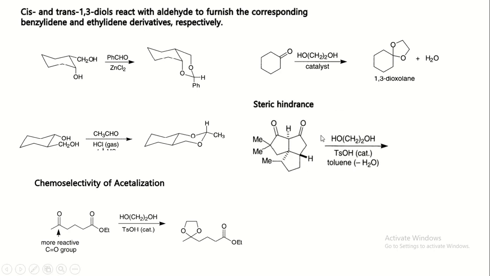Now, in this reaction, there are two types of carbonyl group. One carbonyl group has more steric effect, the other carbonyl group has less steric effect. Therefore, the protecting agent easily approaches from the side with less steric hindrance. Hence, such a carbonyl group is protected preferentially as compared to these carbonyl groups, like this.